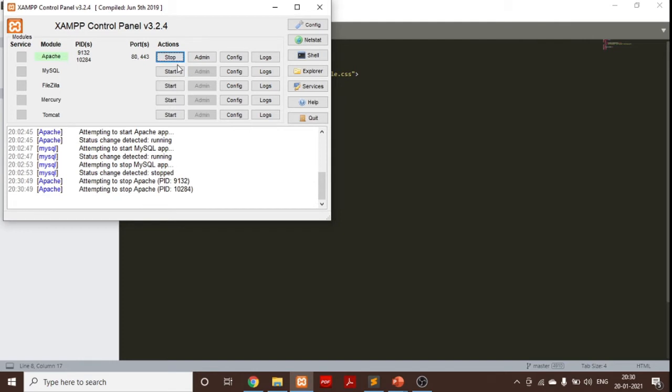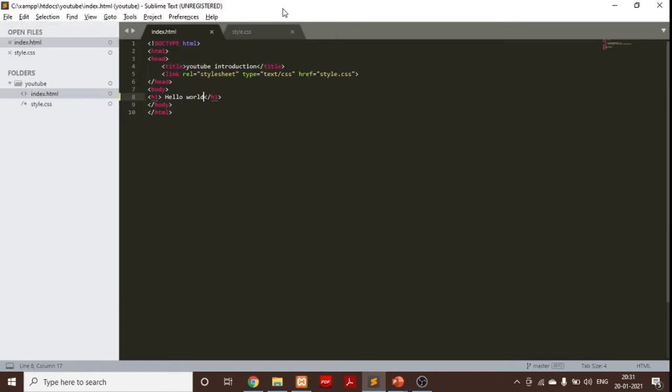Before seeing our demo website, we have to start our server. I have started my server here. So our local server on this machine is the Apache server. Here my machine is acting like a client, and this same machine is also acting like a server.